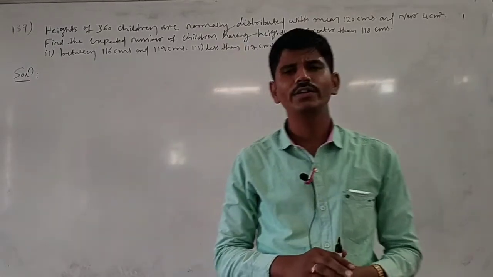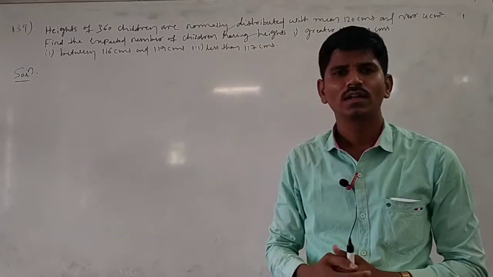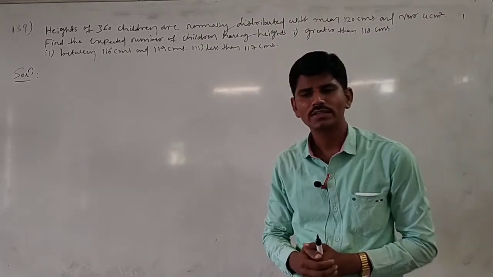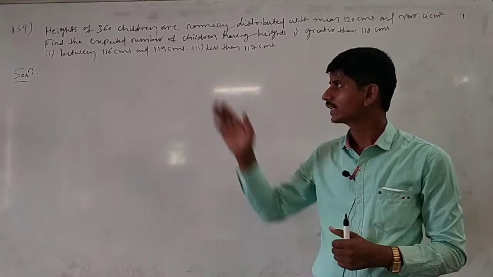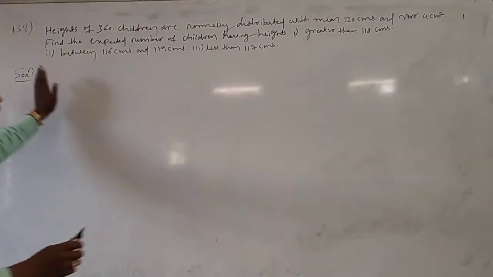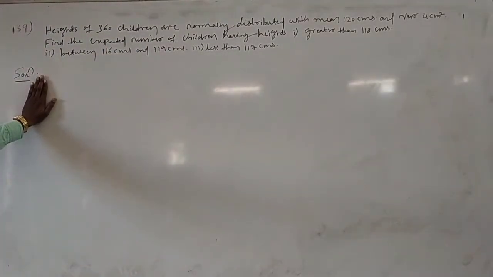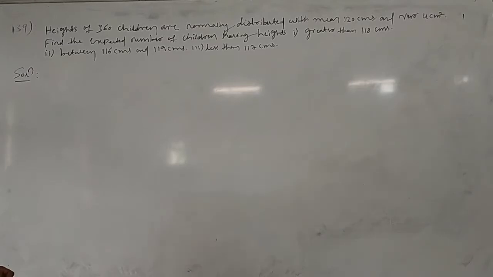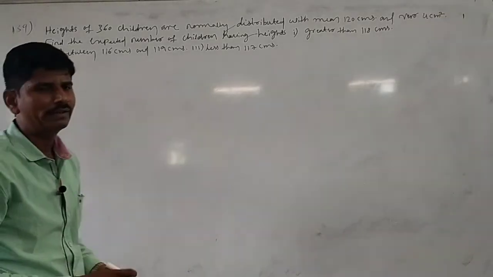Today we shall continue the remaining problems based on normal distribution. In the last class we have discussed up to 138 questions. Today we shall start the 139th problem. Heights of 360 children are normally distributed with mean 120 centimeters and variance 4 centimeters. Find the expected number of children having heights: first, greater than 118 centimeters; second, between 116 and 119 centimeters; and third, less than 117 centimeters. Okay, first we have to write the given data.